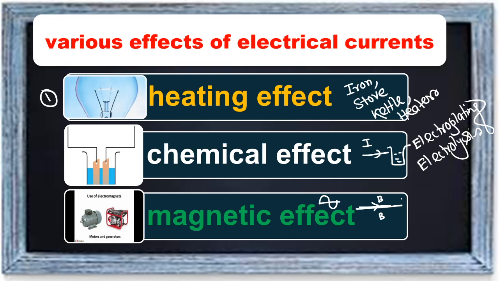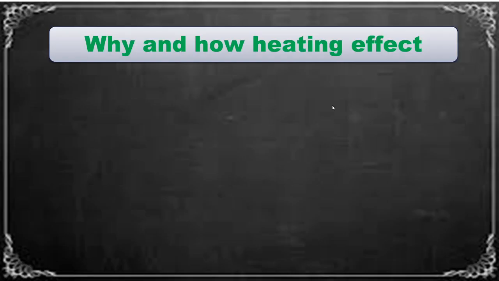That also has many applications, especially the electric bell, electric fan, motor, and generator. In all these instruments using electricity, we are actually using the magnetic effect of electricity. But according to the syllabus, in this chapter we have to pay attention only to the heating effect of electric current.